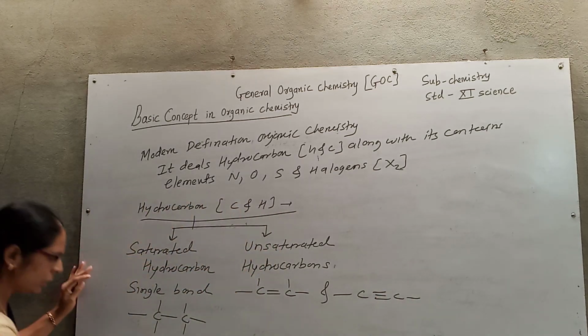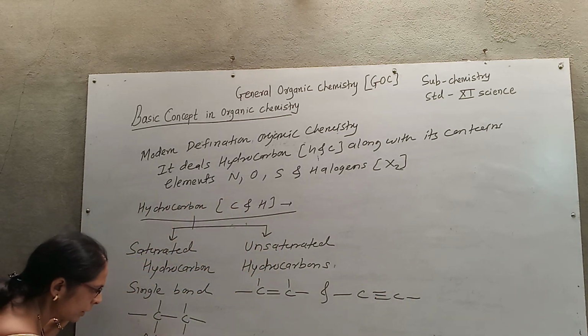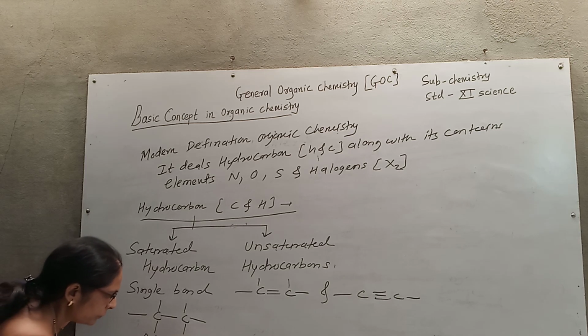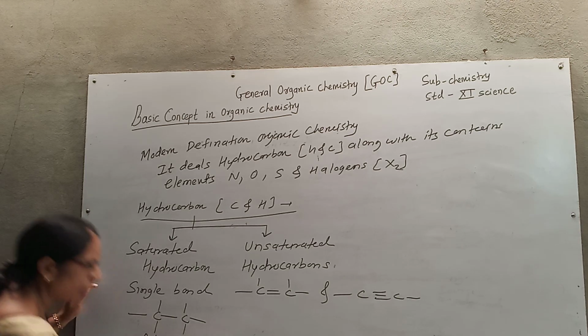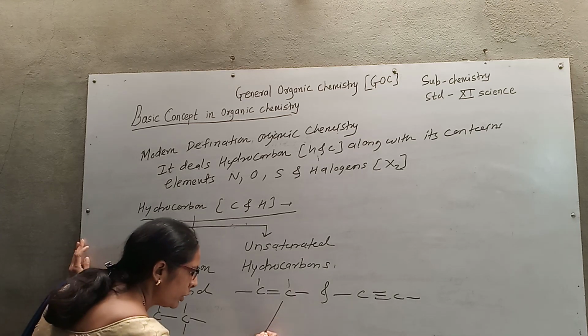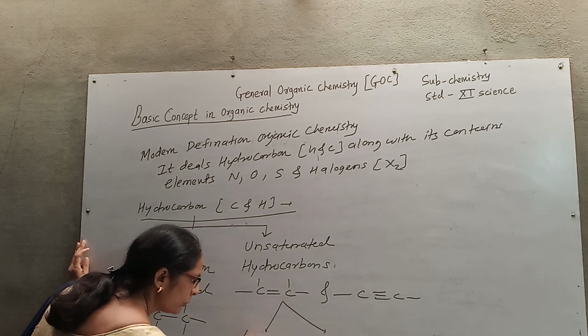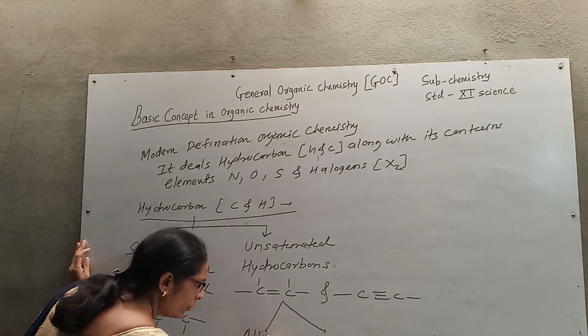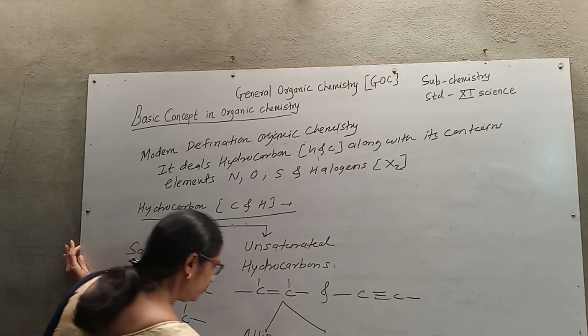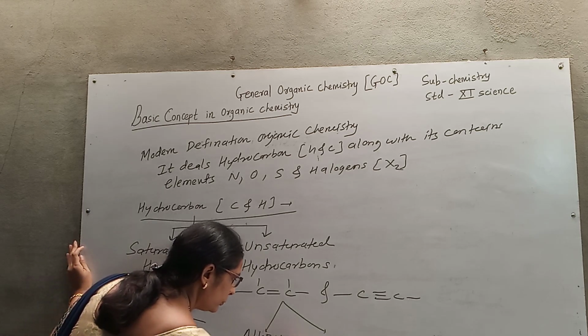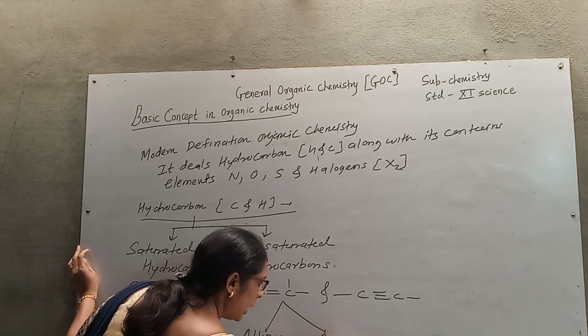Saturated hydrocarbons are also called alkanes. Unsaturated hydrocarbons are of two types: alkenes and alkynes.